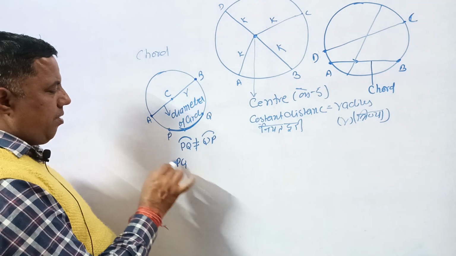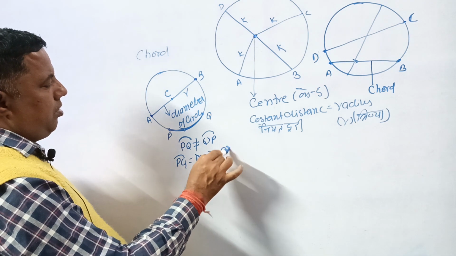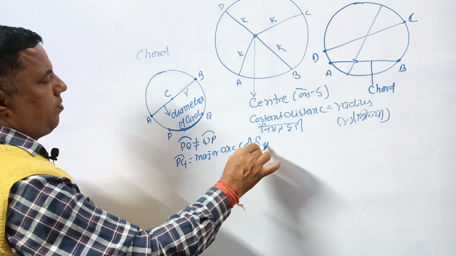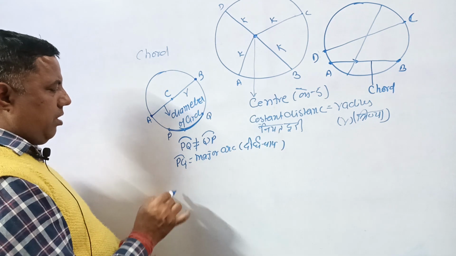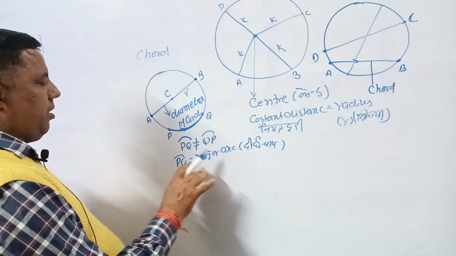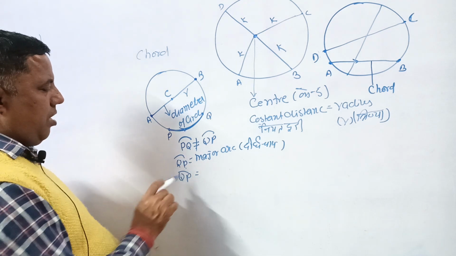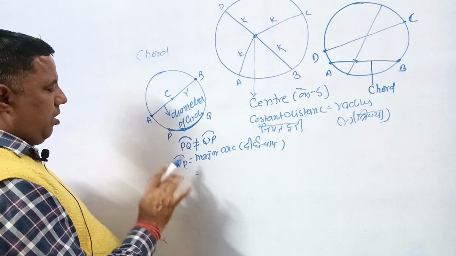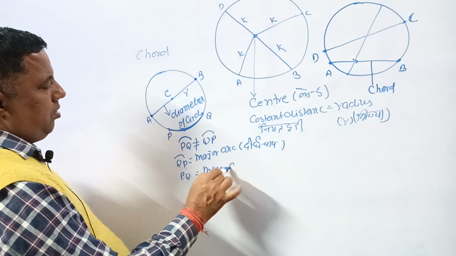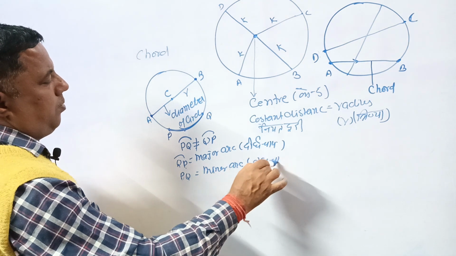QP is the major arc, in Hindi called दीर्घ चाप, and PQ is the minor arc, that is known as लघु चाप.